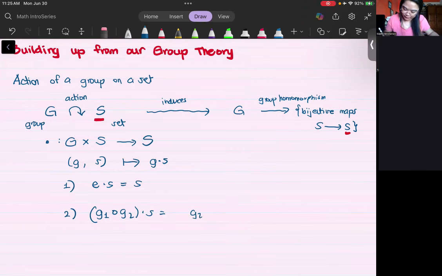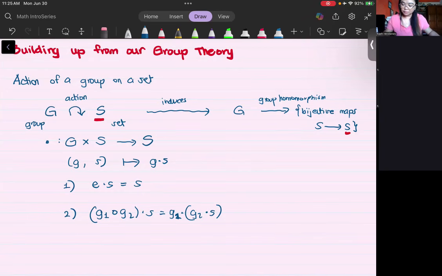So G2 acting on S, and this element then would be acted on by G1. So you see here that if your group is actually not abelian, then this would not be the same as if you have a left and a right action. So here, I'm just going to show the left action. All right, so these are the two axioms of an action of a group on a set.